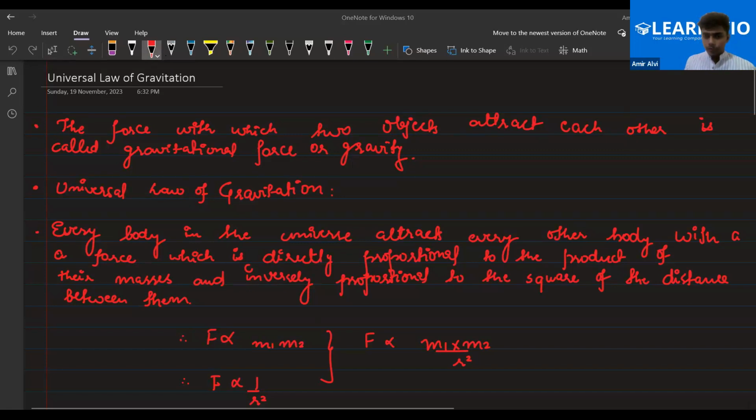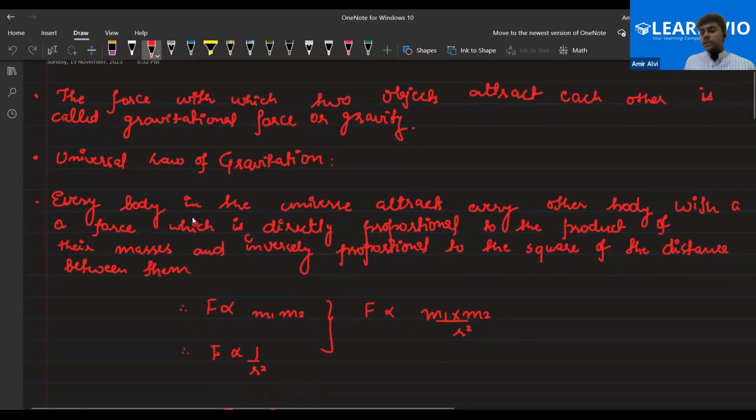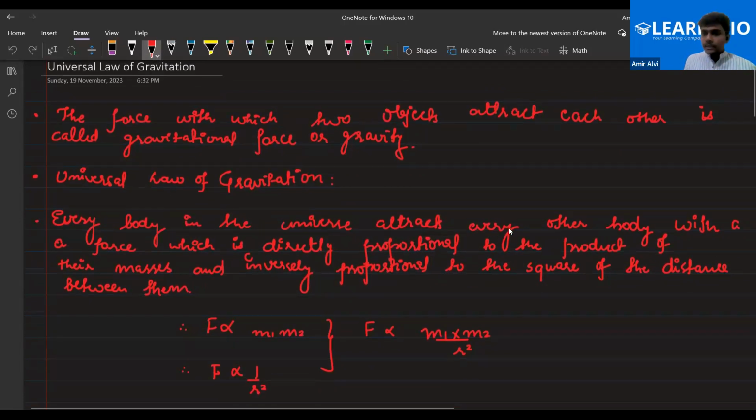Yes, sir. Now let's understand the next thing, the statement of the universal law of gravitation. Every body in the universe attracts every other body. Suppose Hayder is there, so Hayder is attracting the chair placed beside him.